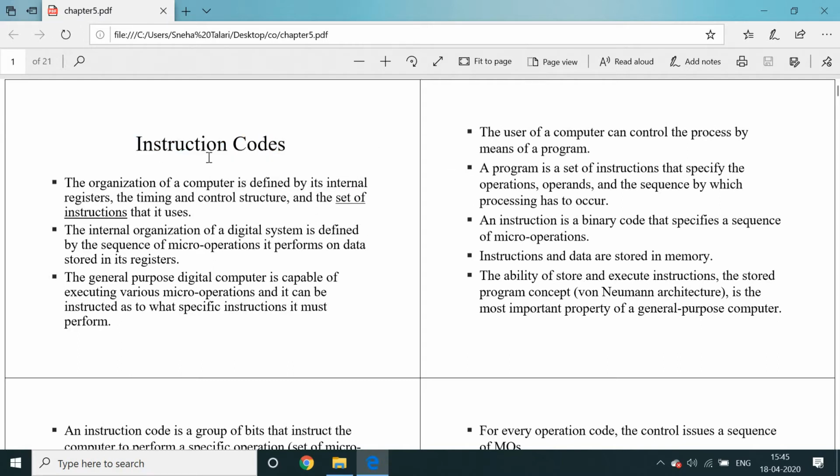Instruction codes. Here, instruction codes means that in any digital computer, we are going to process only binary information. Codes means binary information, which is a combination of zeros and ones. Instruction: what is meant by instruction? The general definition of an instruction is that it instructs the computer to perform a specific task or operation.